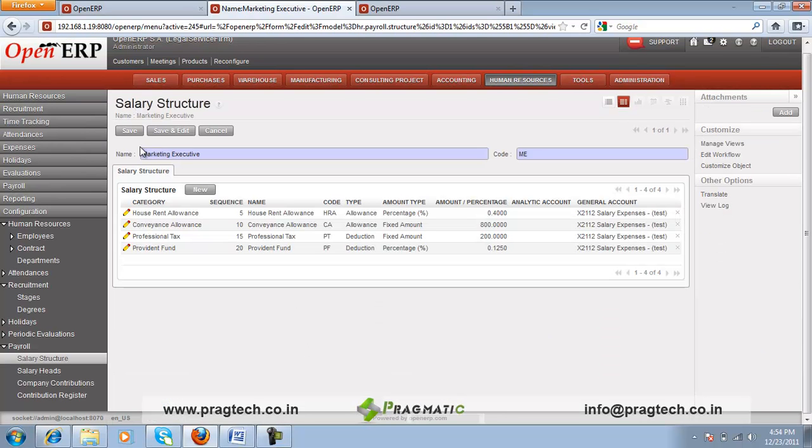Here this is a salary structure. For each of the job positions in your organization you can create a salary structure. Like for the marketing executive, it includes the salary heads like HRA, the conveyance allowance, professional tax, provident fund.